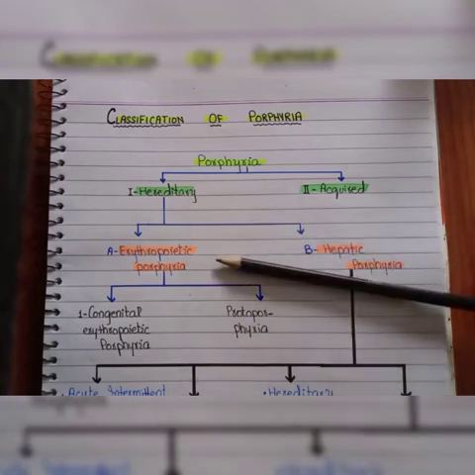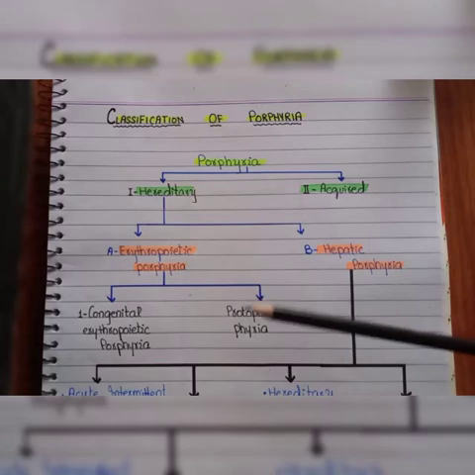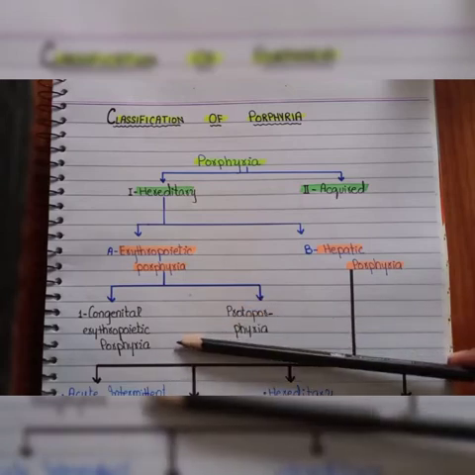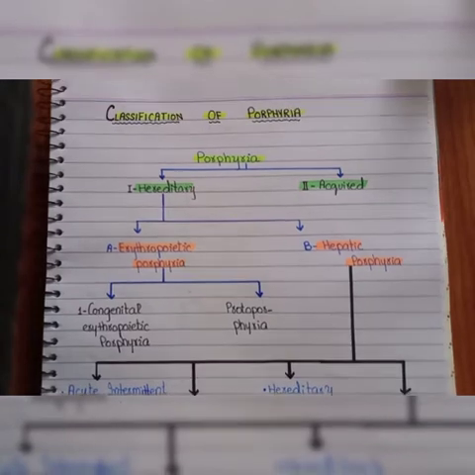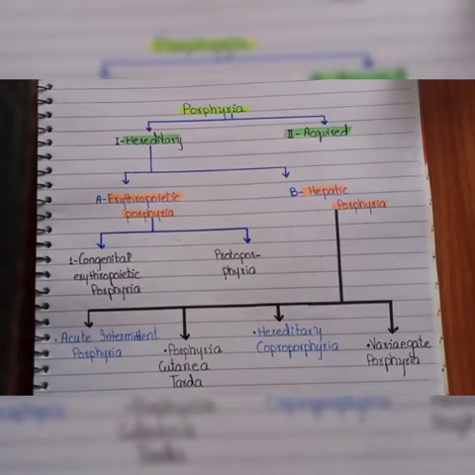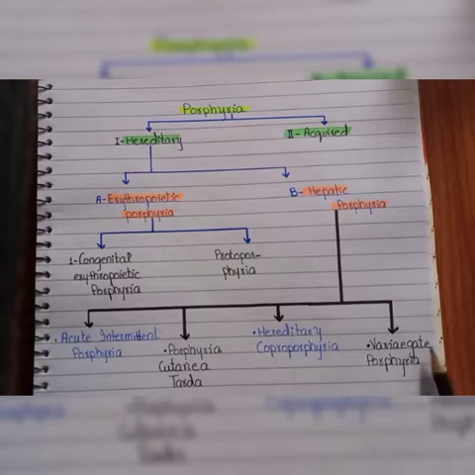The erythropoietic porphyrias are further grouped into 2 categories: congenital erythropoietic porphyria and protoporphyria. The hepatic porphyrias are further classified into the following: acute intermittent porphyria, porphyria cutanea tarda, hereditary coproporphyria and variegate porphyria. So here is the classification of porphyrias. Later we will discuss briefly all these porphyrias.